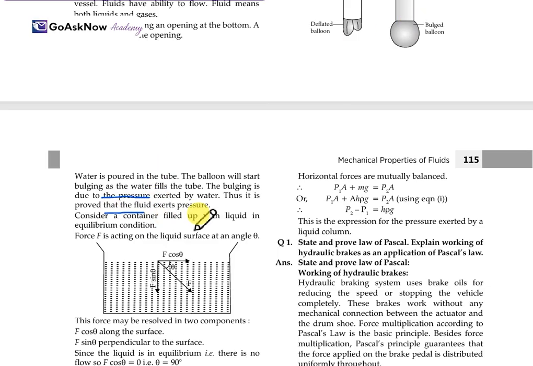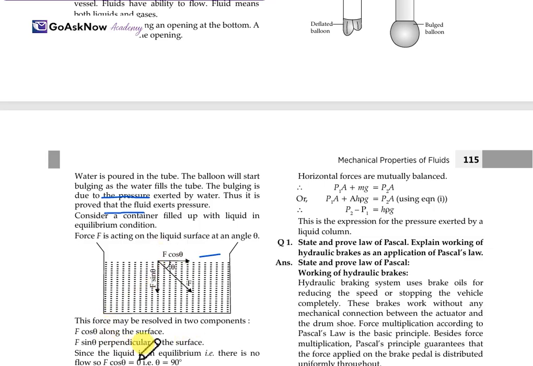Consider a container filled with a liquid in the equilibrium condition. The force acting in the liquid will be like this and make an angle theta. Also, the force has been divided into two components, F cos theta and F sin theta. F cos theta is along the surface, and F sin theta is perpendicular to the surface.